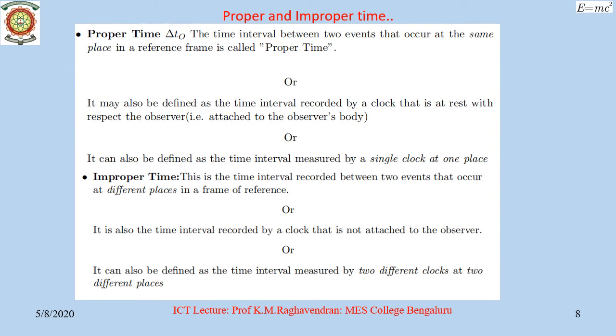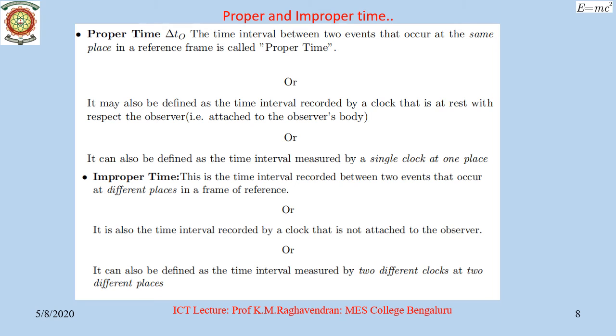It's very important to distinguish between the terms proper time and improper time. There are several ways in which these can be defined, and let us now understand what they mean. Proper time: the time interval between two events that occur at the same place in a reference frame is known as proper time. Alternately, it may also be defined as the time interval recorded by a clock that is at rest with respect to the observer.